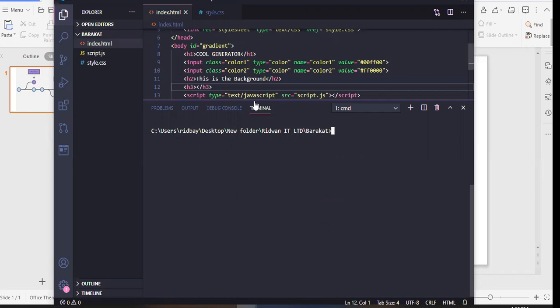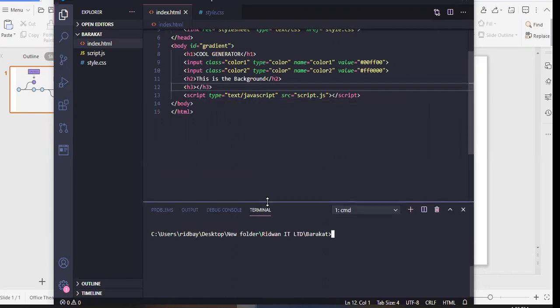So let's say Barakat wants to make some changes to our own file, and she'll say here that she wants to change the code generator back to background generator because all the users are complaining that the title is changed and they don't like code generator.